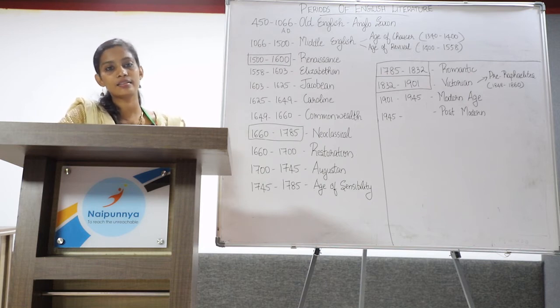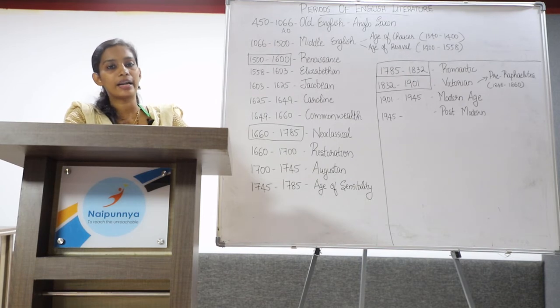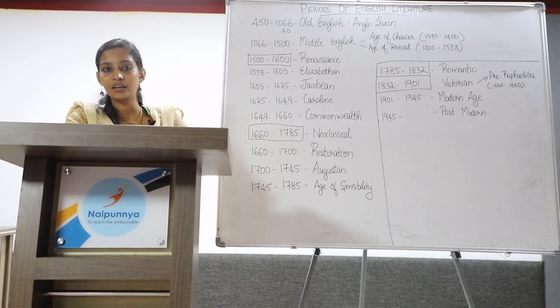Elizabethan era is described as the golden age of English literature. Drama flourished in this particular period. Major poets of this era were Edmund Spenser and Philip Sidney. Major dramatists include Shakespeare, Christopher Marlowe, and Thomas Kyd.